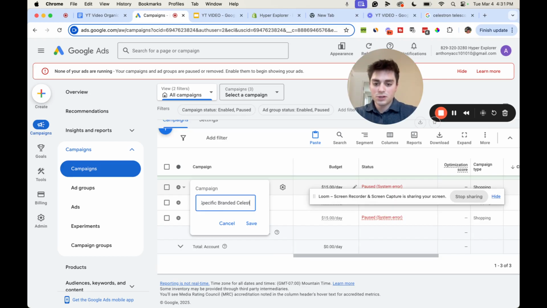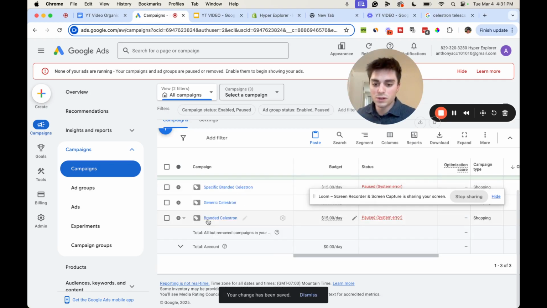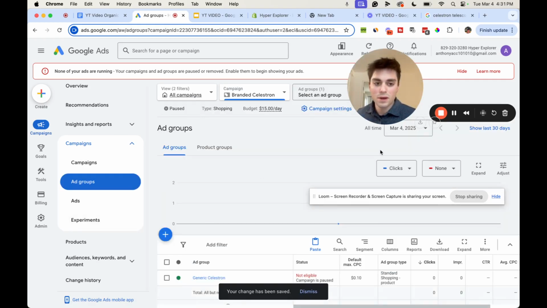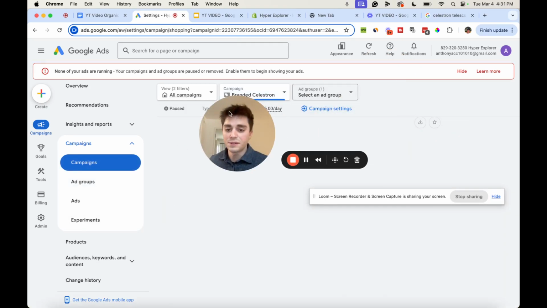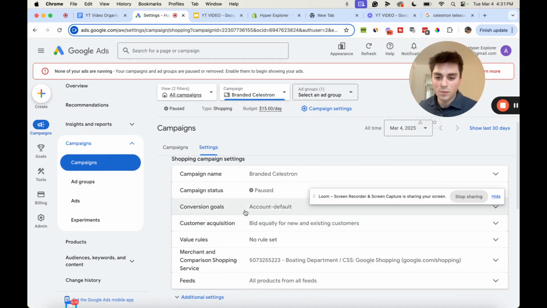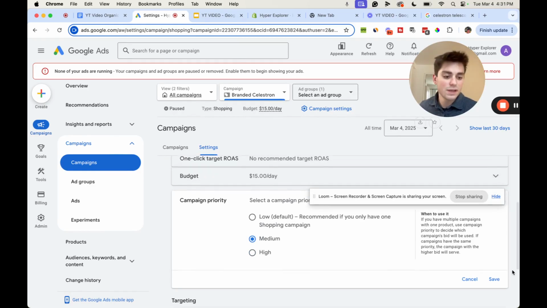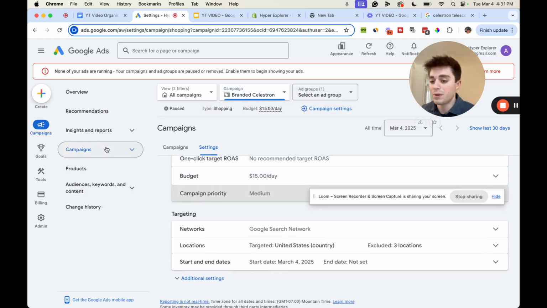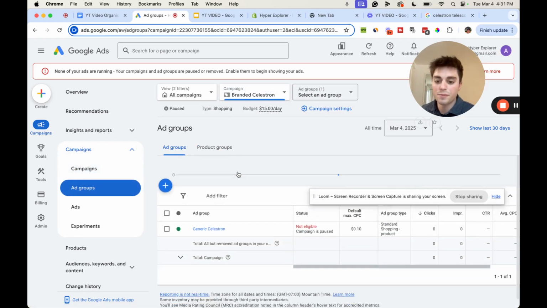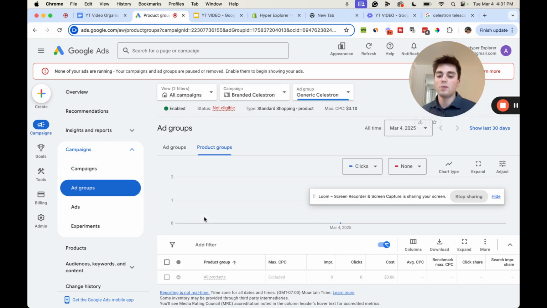Branded Celestron. So what we're going to do is we're going to go into our branded campaign, and then we are going to go into our campaign settings, and then we are going to add this as medium priority, as I stated before. Generic is high priority, medium priority. And then what we would do is we would go into our ad group, and we would change the cost per click in the branded campaign, basically.